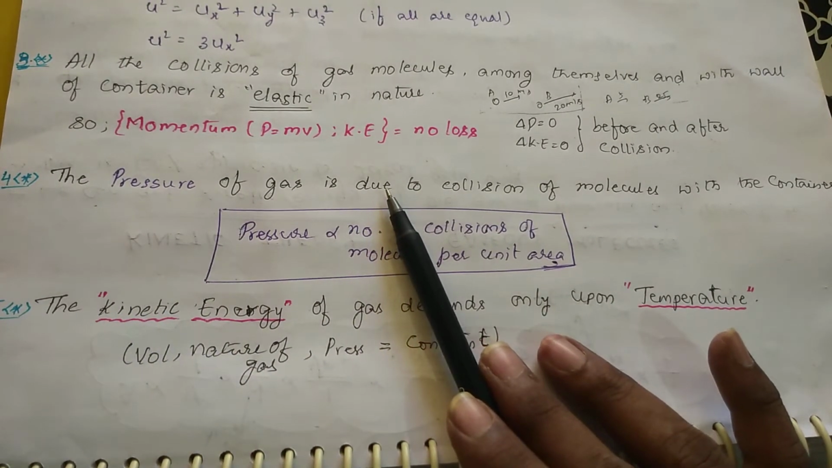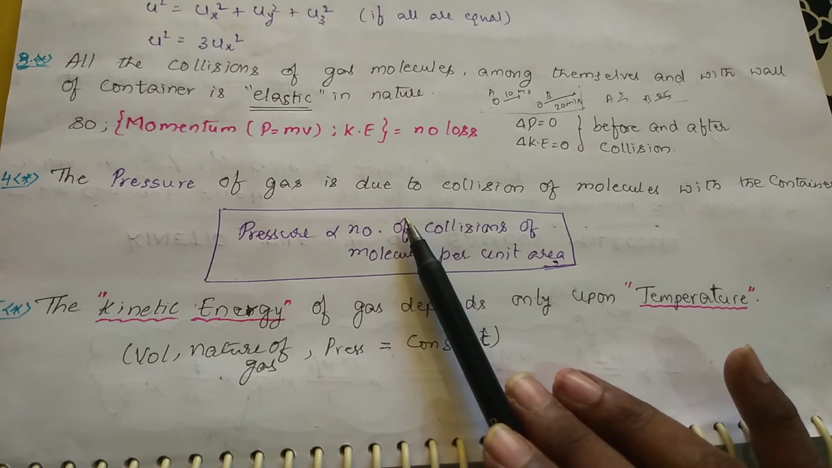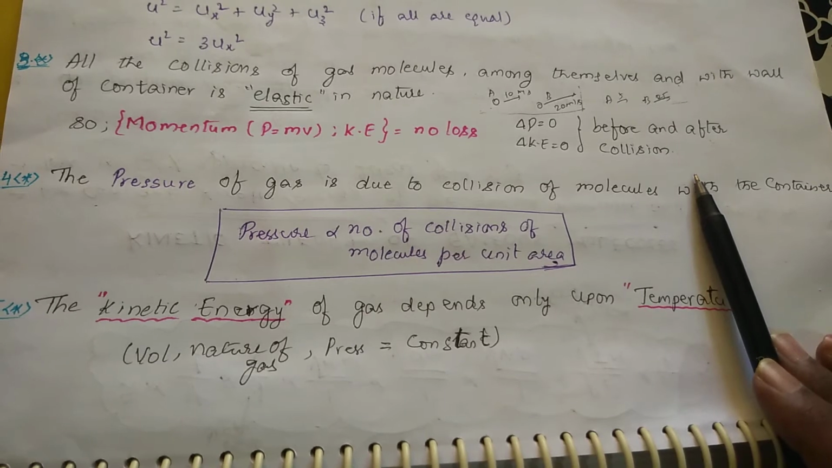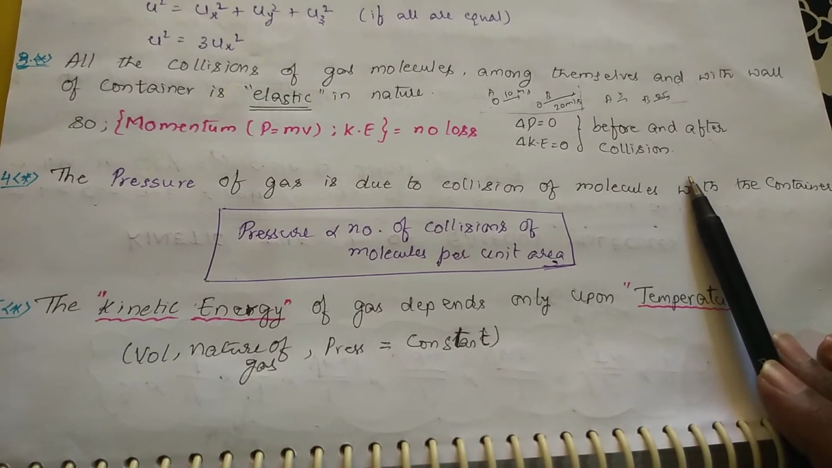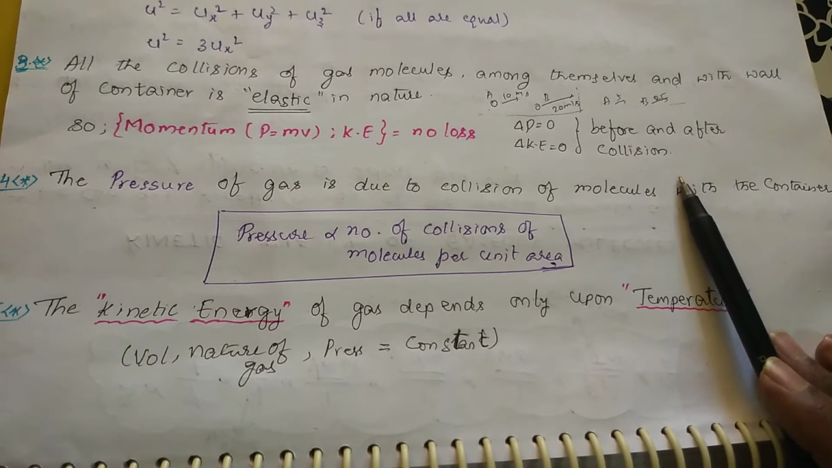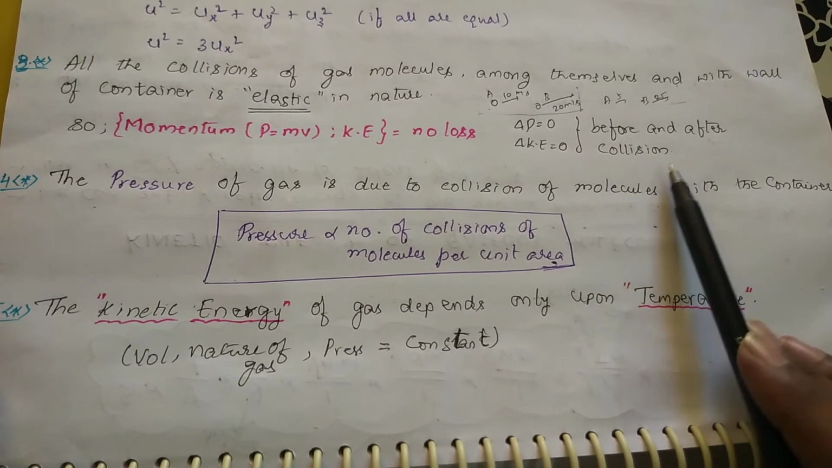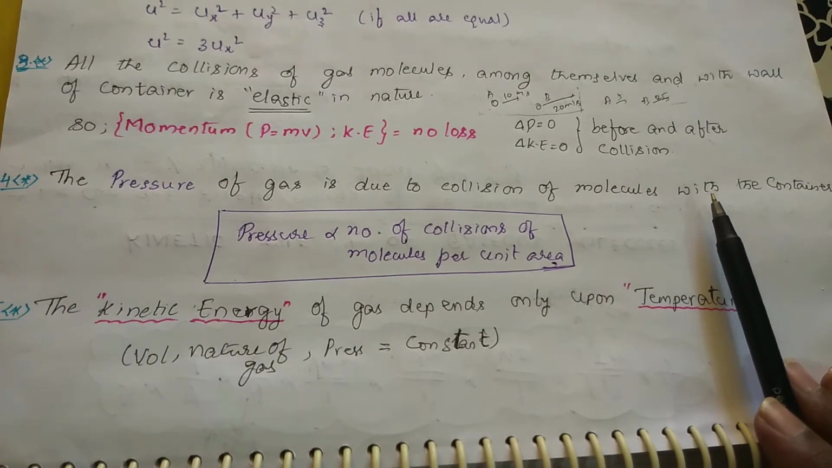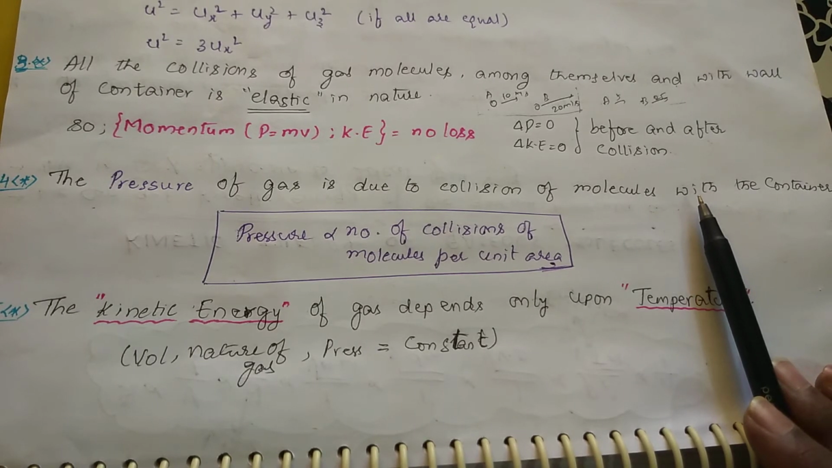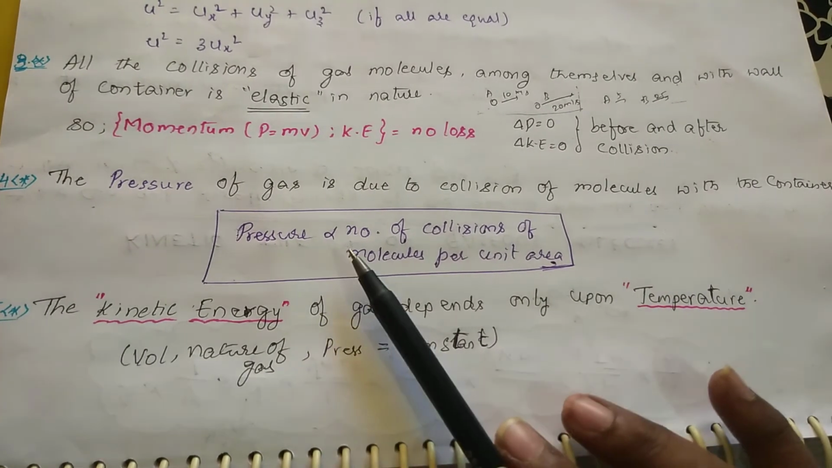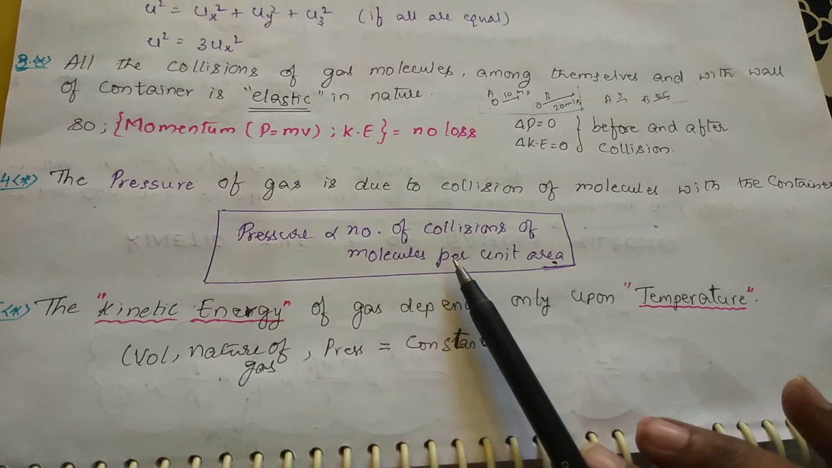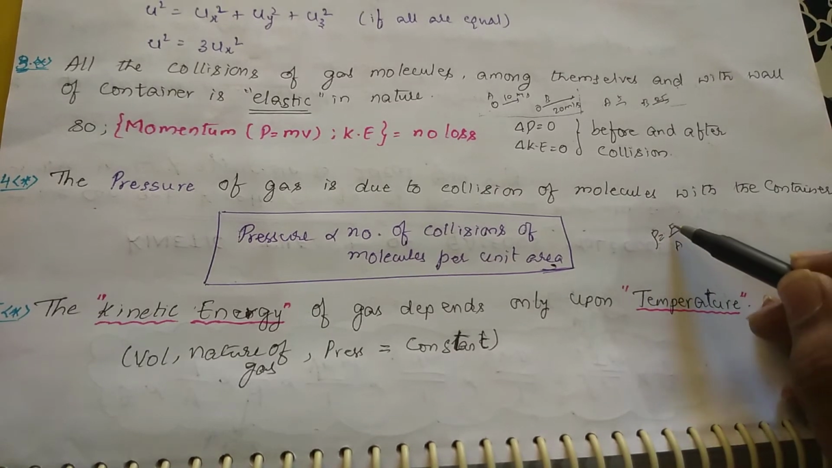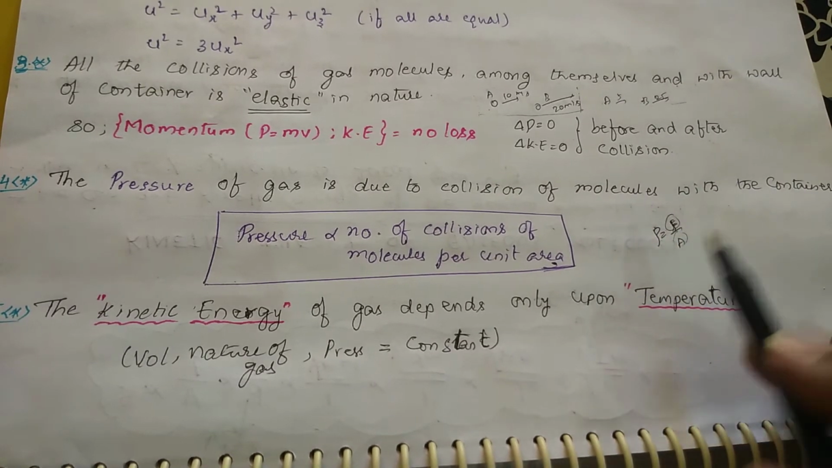Whatever pressure you are getting, that is due to the collisions of gaseous molecules with the container. There is a container, molecules are moving and they are hitting the container. Hitting means it is exerting some force. That is called pressure, and pressure can be taken as the number of collisions of molecules per unit area. Pressure is equal to force per unit area. So whatever force it is exerting per unit area, that is called pressure.